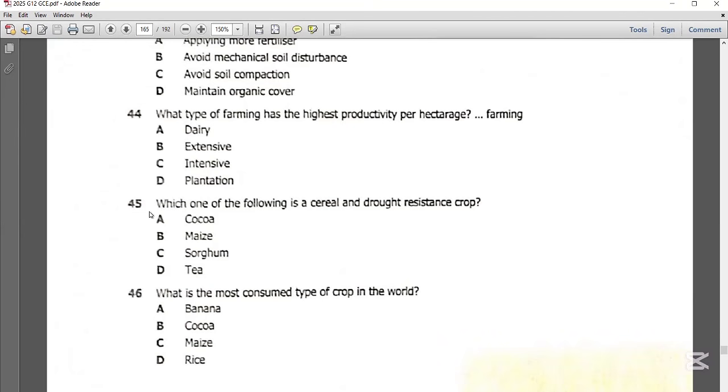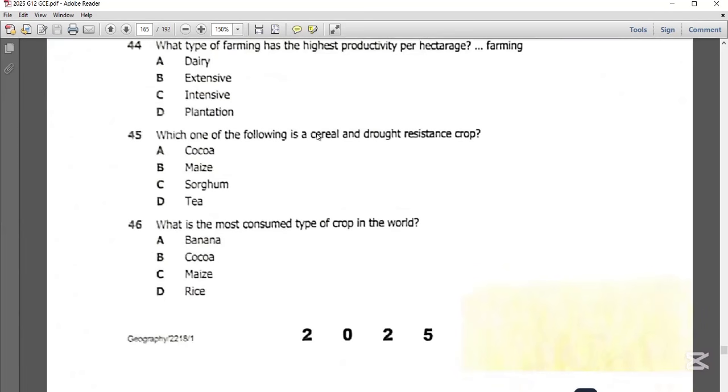So let's get to question 45. On question 44, the best answer is C, intensive farming. Now, question 45 says, which one of the following is a cereal and drought resistant crop? So the best possible answer here is very simple. That is sorghum. So the answer here is C, sorghum. Let's get to question 46.